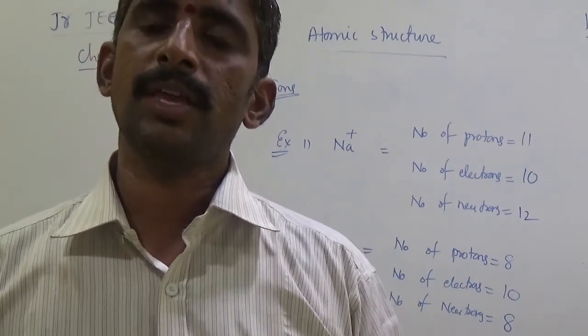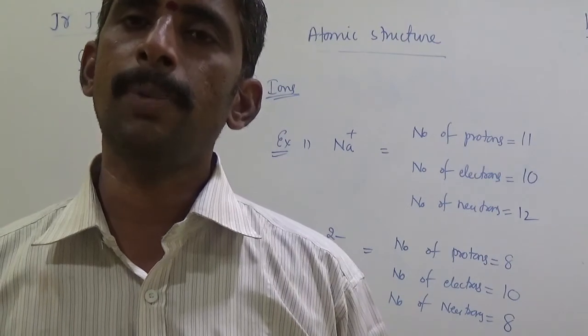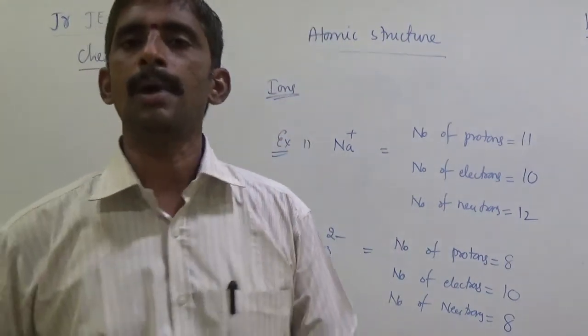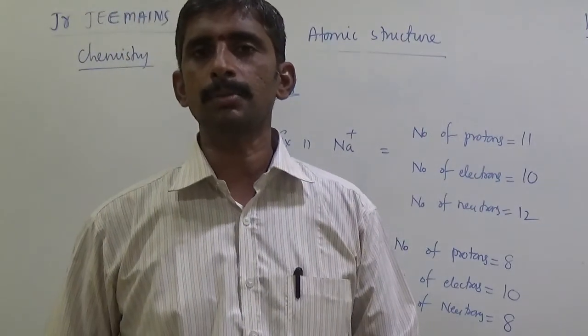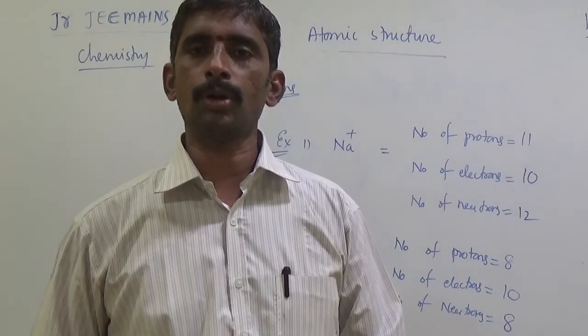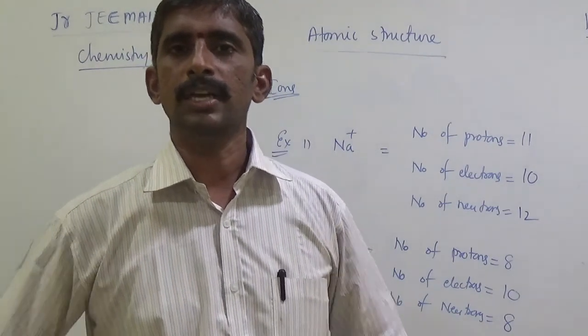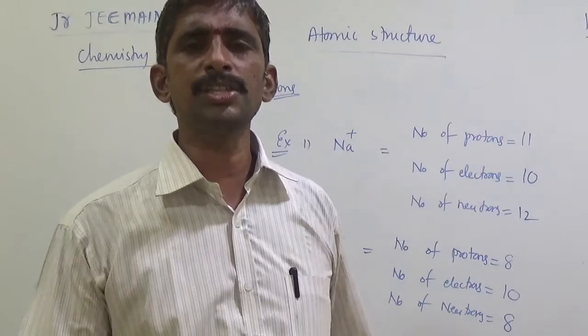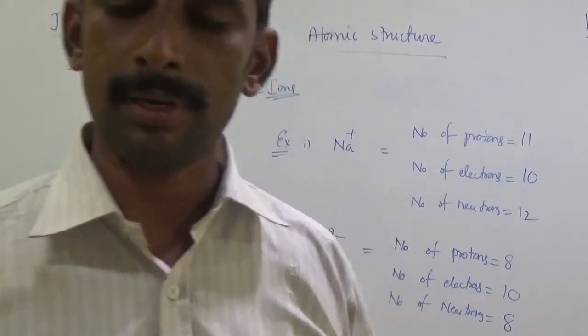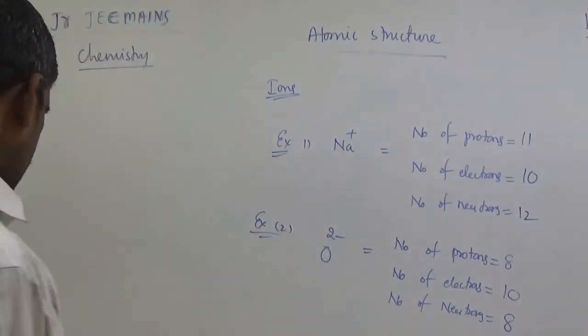Mass number, the sum of number of protons and neutrons present in the nucleus of an atom, is known as mass number. Mass number is denoted by symbol A. A equal to P plus N, total number of protons and neutrons. So generally number of neutrons equal to A minus Z. Here A means mass number, Z means atomic number. So these are fundamental particles.